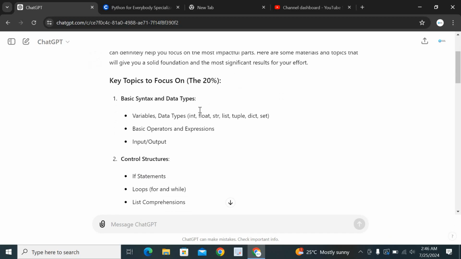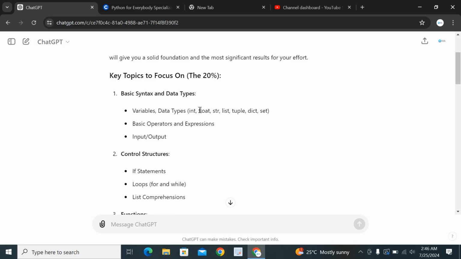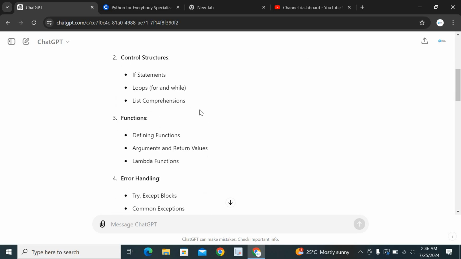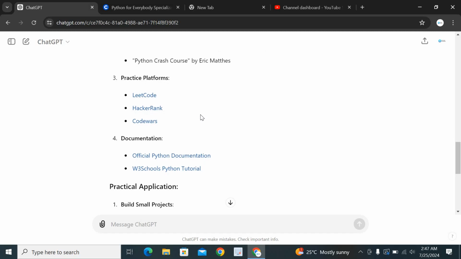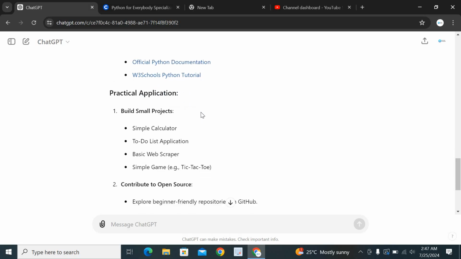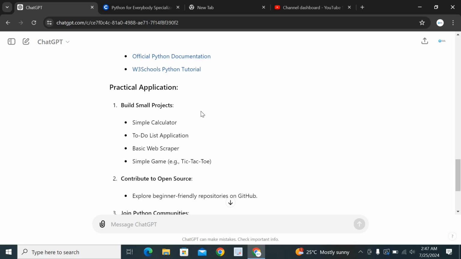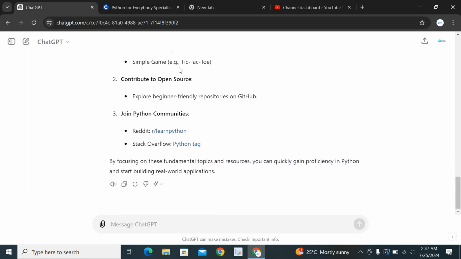Focus on the basics, focus on the key topics: basic syntax, data types, control structures, functions. Go through the resources, the books, practice everything you learn in practice platforms, documentations, assessments, which he calls practical applications, join Python communities, and contribute to open source projects, not platforms. You can easily get this by exploring GitHub and getting into other people's repos, right?